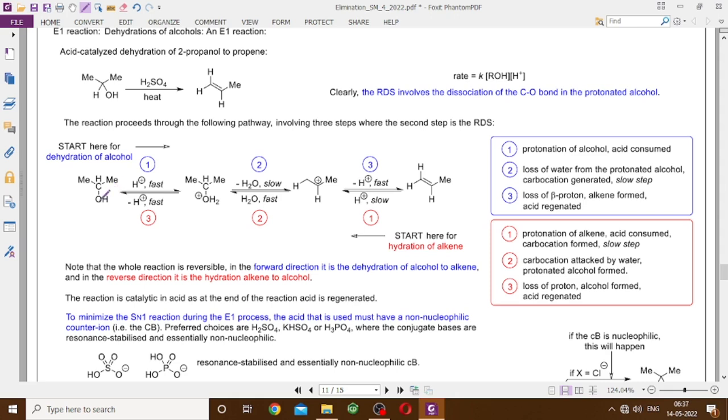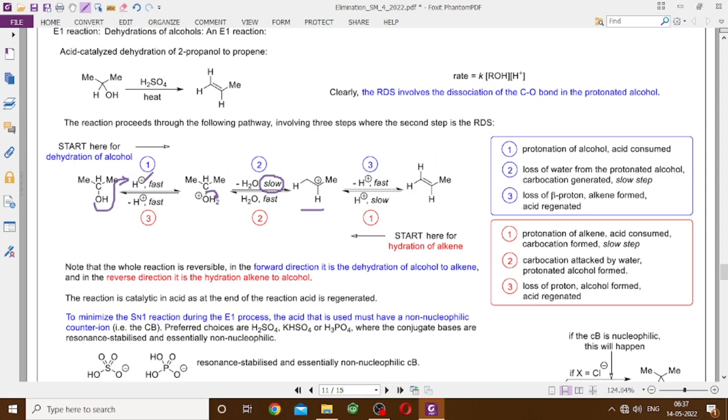So this is the fast protonation. Then you get the conjugate acid of the alcohol. Then it breaks the carbon oxygen bond and loses the water molecule. So that's the slow step, that is the RDS, giving rise to a carbocation. And then this water molecule will pick off this H plus, so you will lose one H plus to give you the alkene.